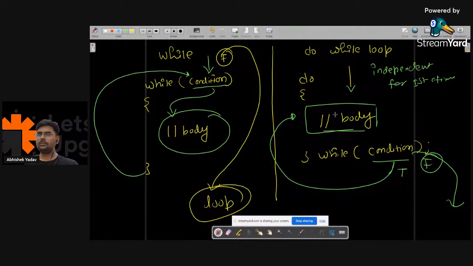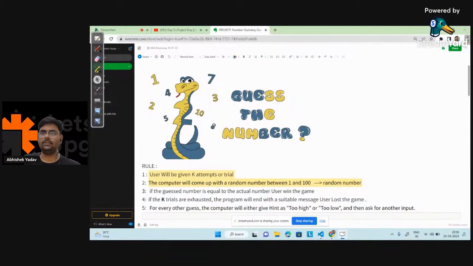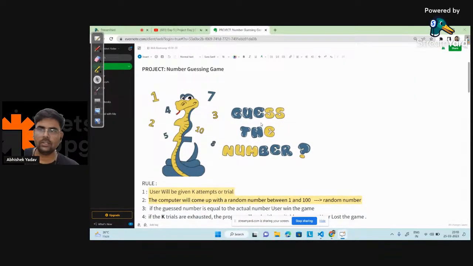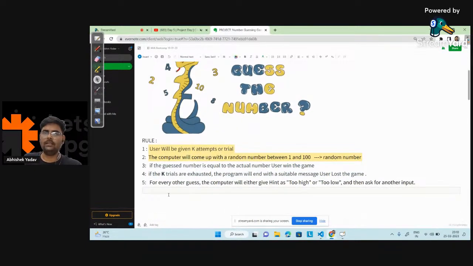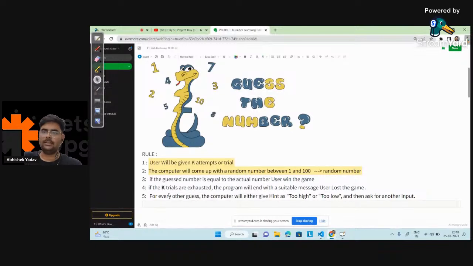So let's now move to the code part, right? Let's see the project part here. We have a number guessing game project, and here you can see the rules of the game, right? Let's read the rules one by one and see what is there in the rule part.